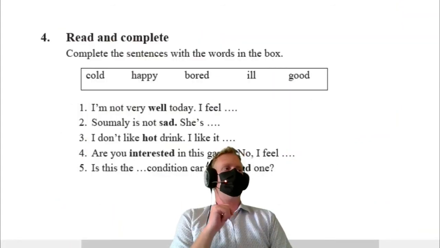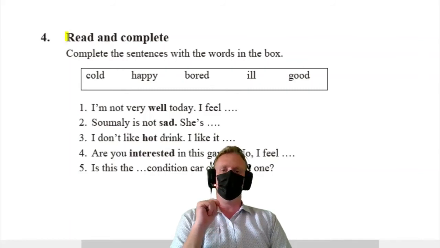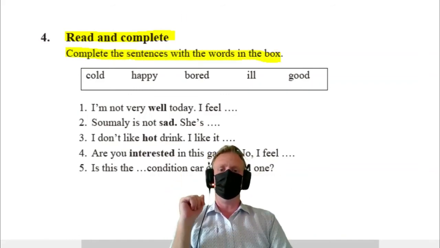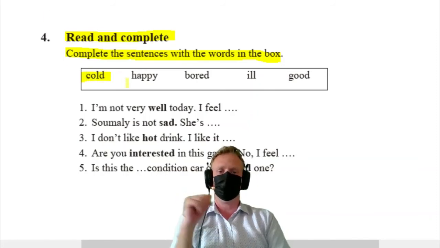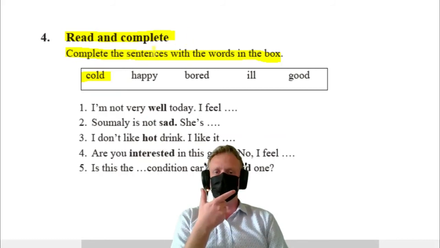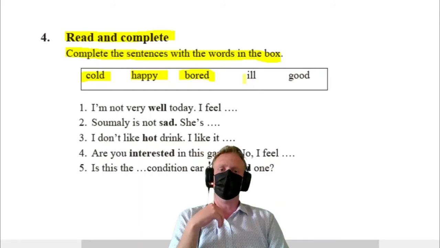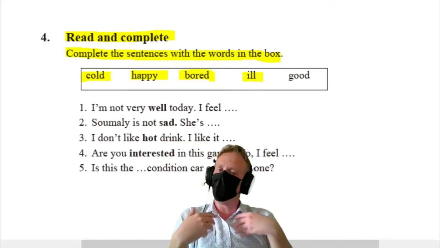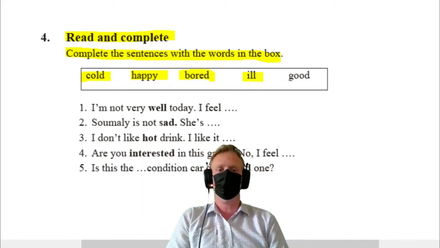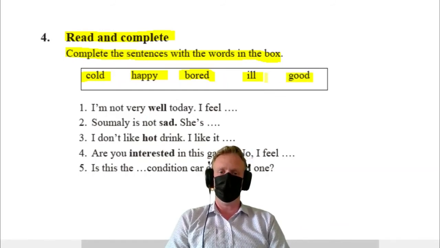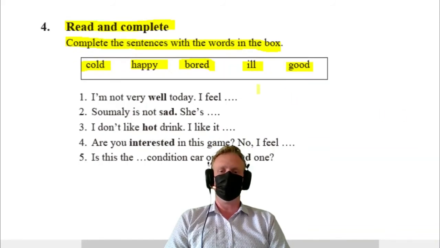Let's take a look at our last activity, number 4, read and complete. Complete the sentences with the words in the box. Yes, so let's go over the words in the box real quick. Cold, yes, cold. Happy, bored, ill. Ill or sick, right? Ill is sick or not good, not feeling good. Then we have good, right? Let's take a look at the words.